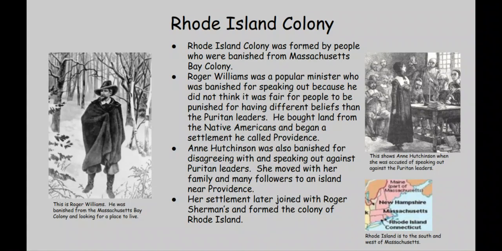The colony of Rhode Island was formed by people who were banished from the Massachusetts Bay Colony. Two of these people were Roger Williams and Anne Hutchinson. Roger Williams bought land from Native Americans and began a settlement he called Providence. Anne Hutchinson moved with her family and many of her followers and began a settlement on an island near Providence. Her settlement later joined with Roger Sherman's and formed the Rhode Island Colony.